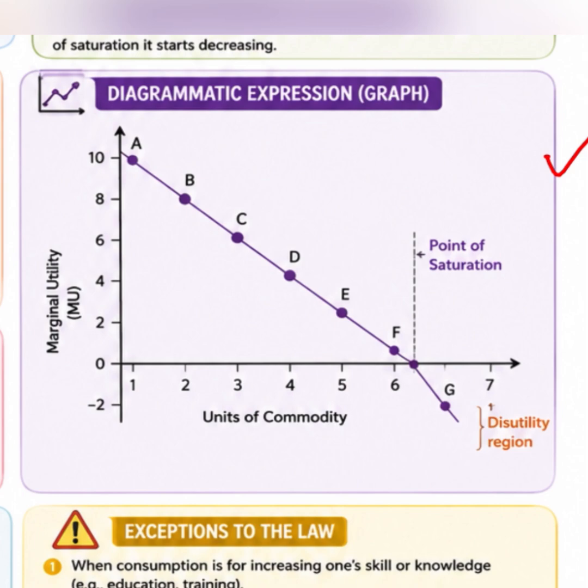You can also go through this particular diagram, where we have plotted the marginal utilities and the units consumed on the same graph, where the units of commodity consumed are given on the x-axis and the marginal utility derived from every unit is shown on the y-axis.